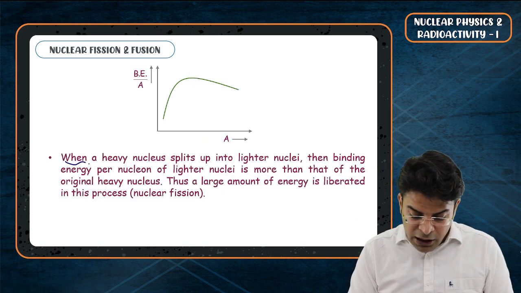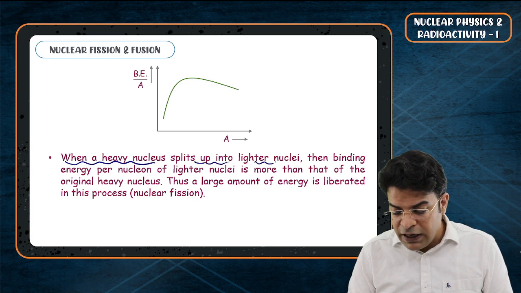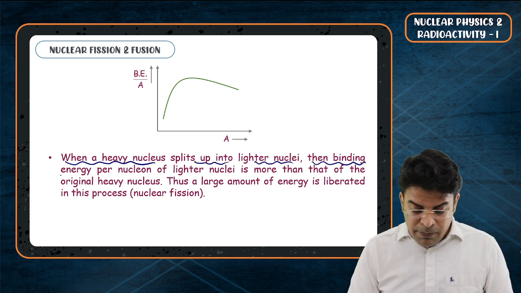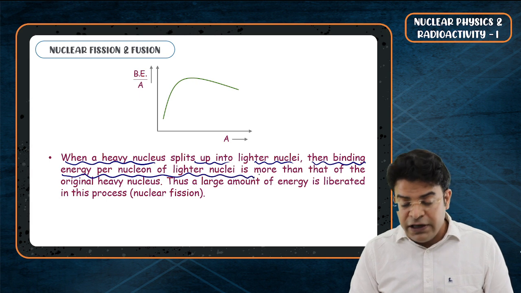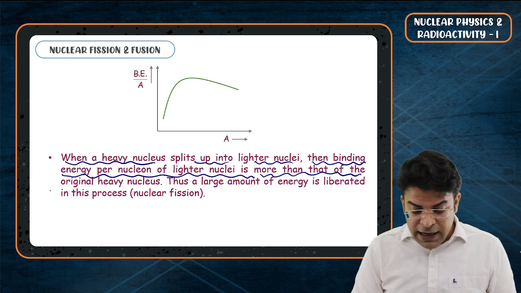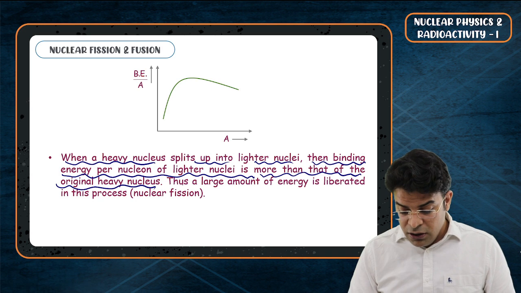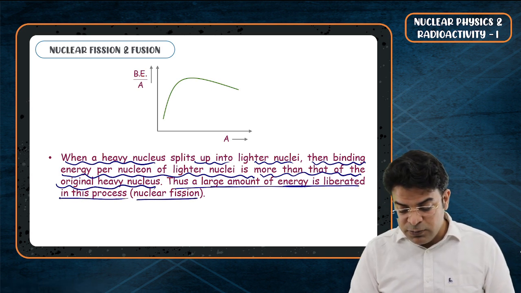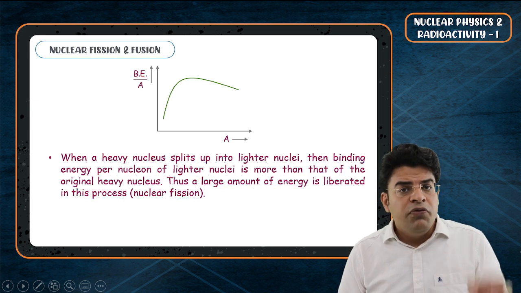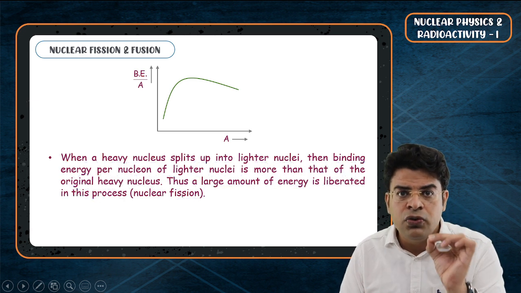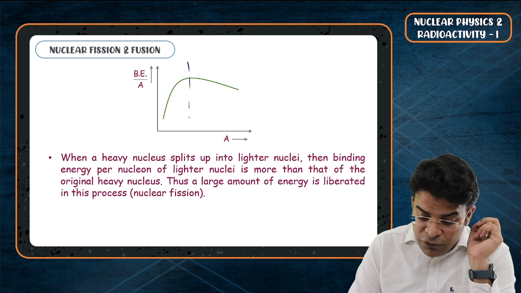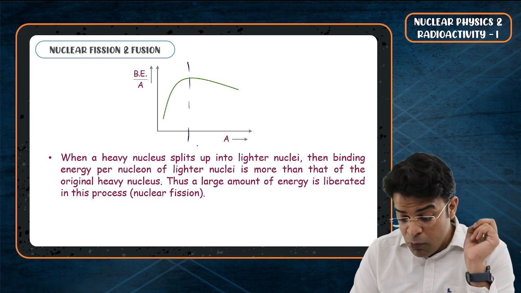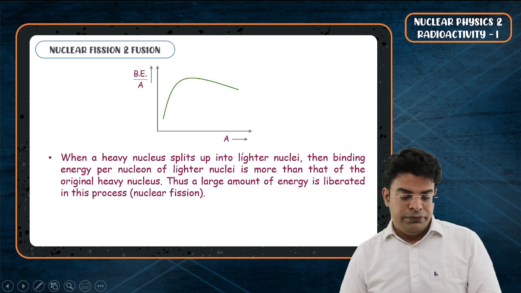So what's here? When a heavy nucleus splits up into lighter nuclei, then the binding energy per nucleon of the lighter nuclei is more than that of the original heavy nucleus. Thus, a large amount of energy is liberated in this process, and this process is called nuclear fission. Which type of nucleus shows nuclear fission? The type of nucleus which has mass number more than that of iron.